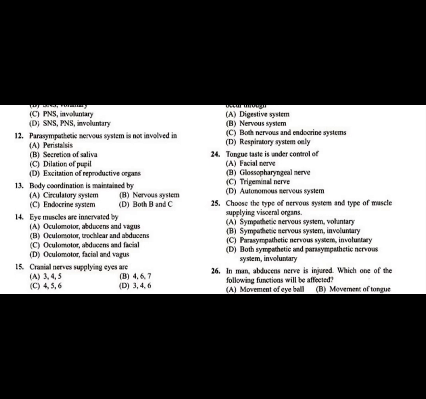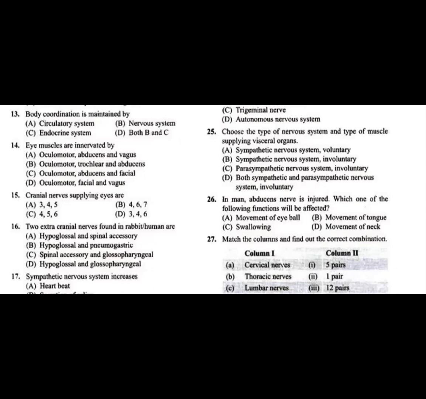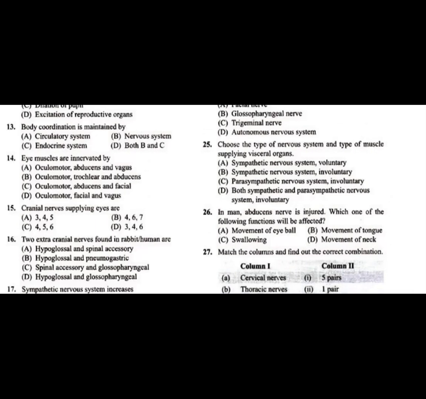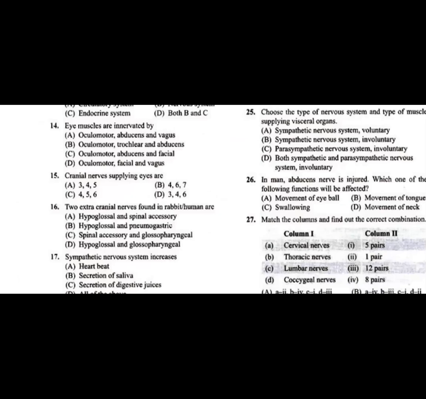Now question number 13, body coordination is maintained by: A, circulatory system; B, nervous system; C, endocrine system; D, both B and C. We call it the neuroendocrine system. As I said in the beginning, only this neuroendocrine system is responsible for maintaining body coordination. Now, question number